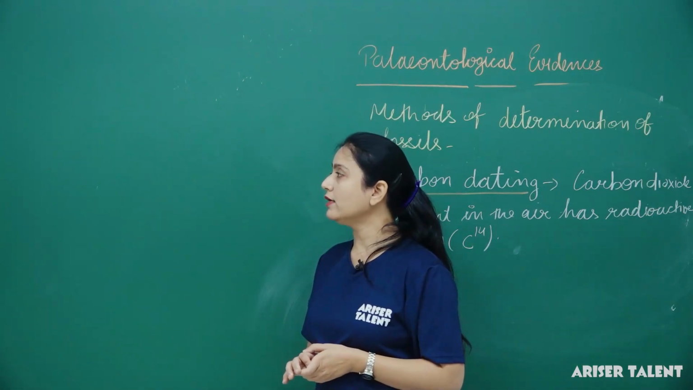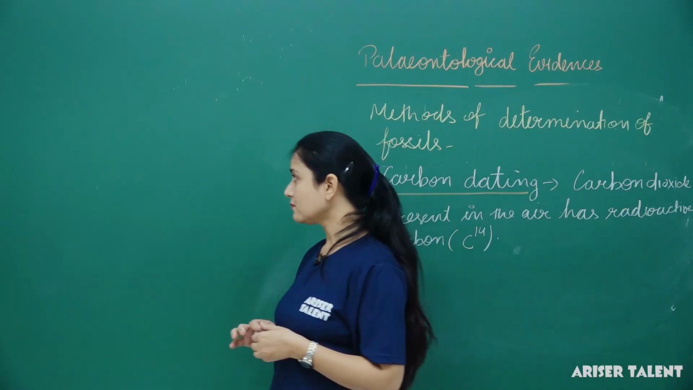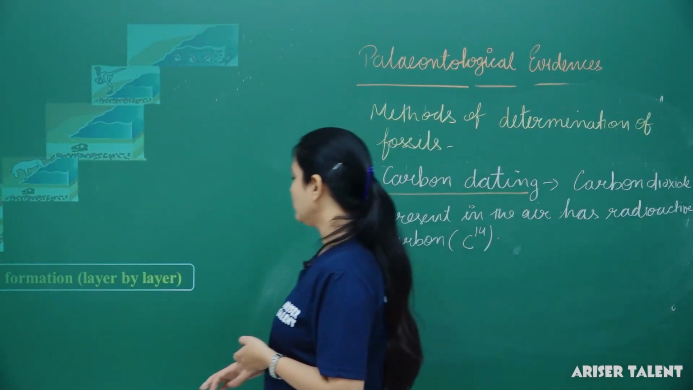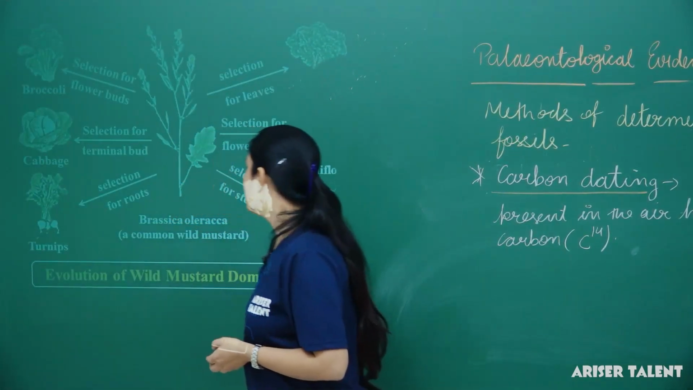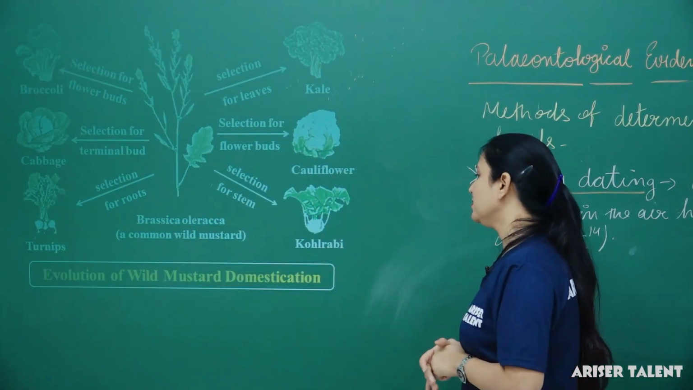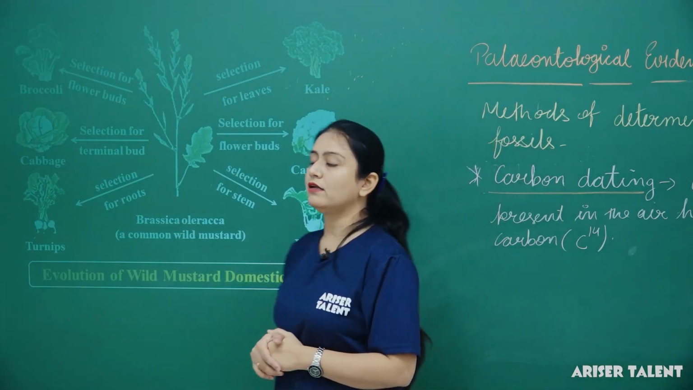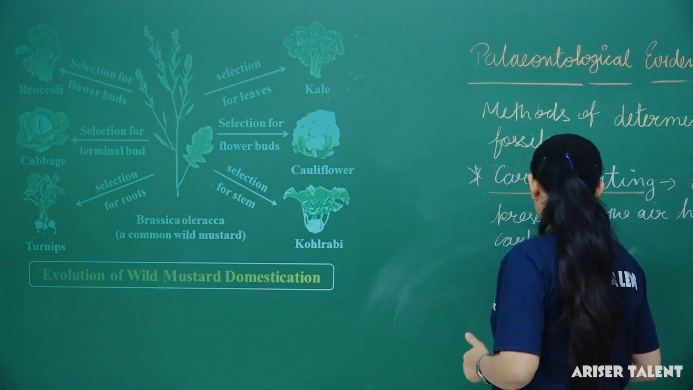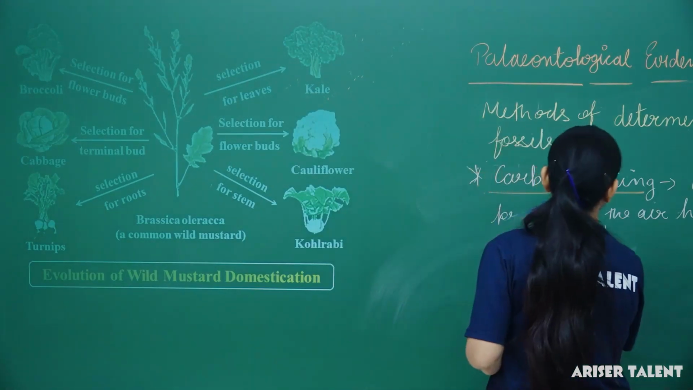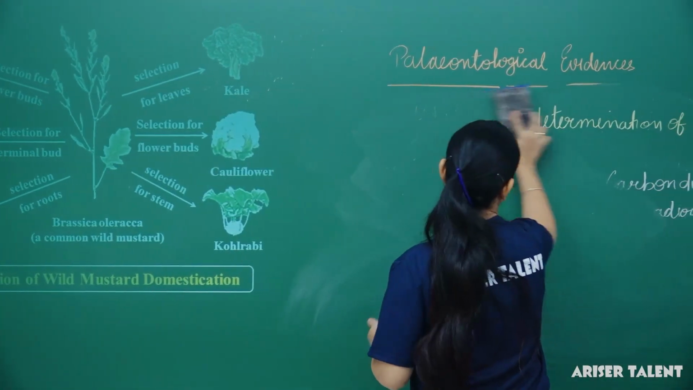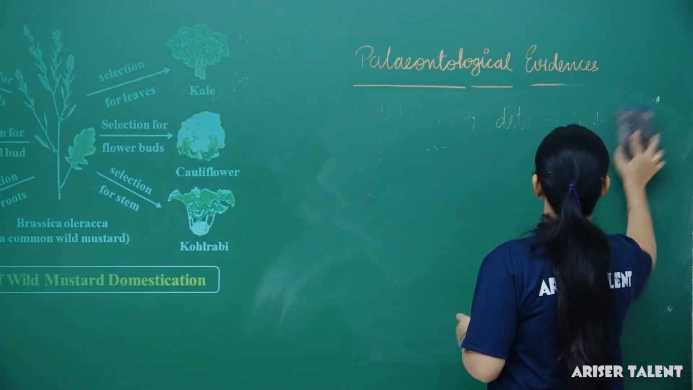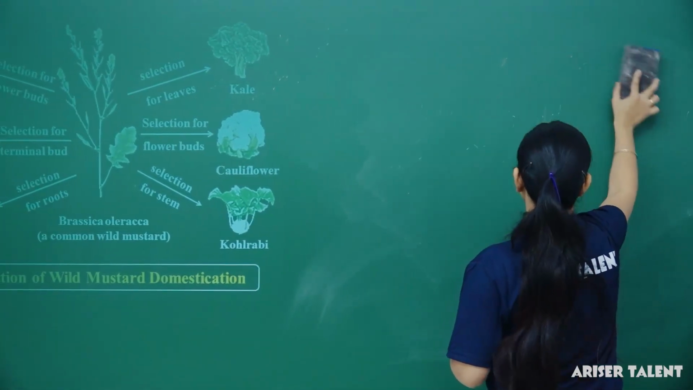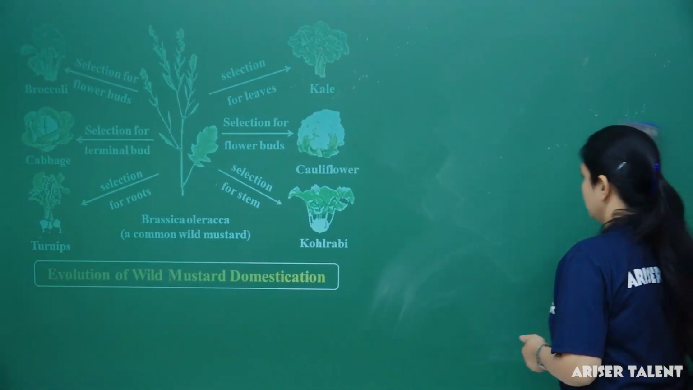Now we will talk about the evolutions which are caused by humans. Next we will talk about the evolution of wild mustard under domestication, which is evolution by stages. Okay. Next topic is evolution by stages.